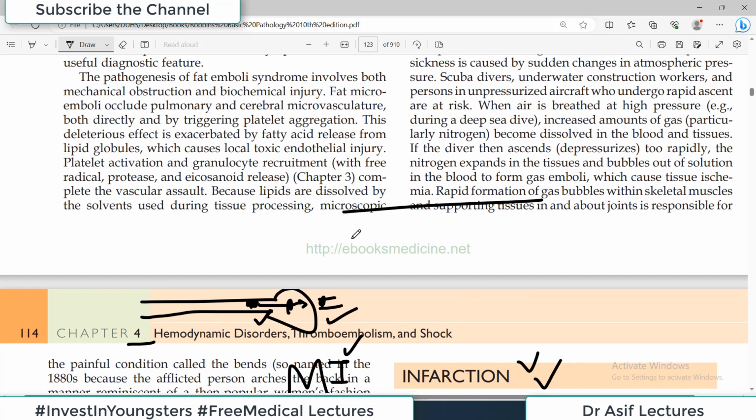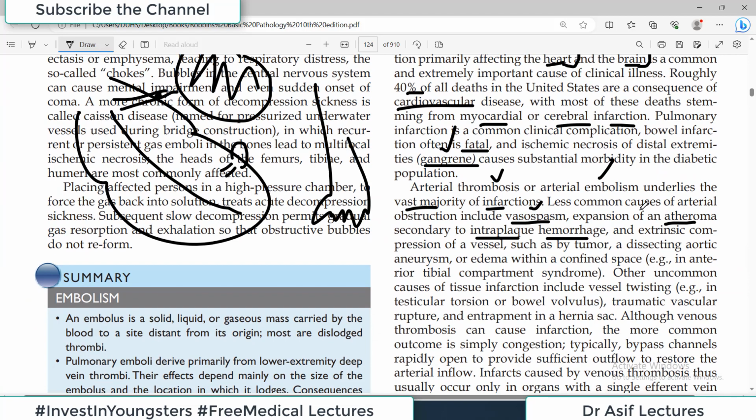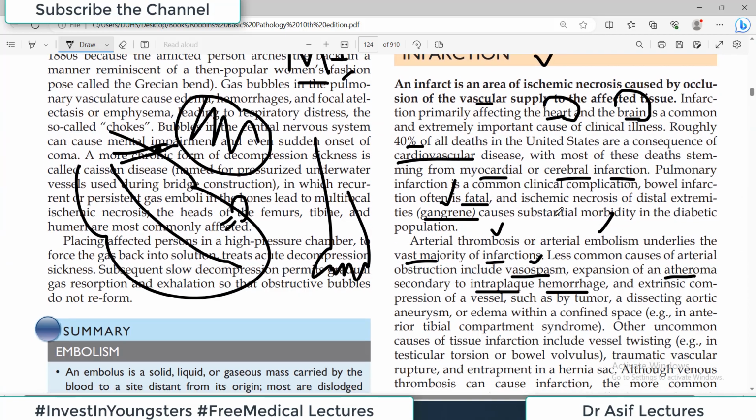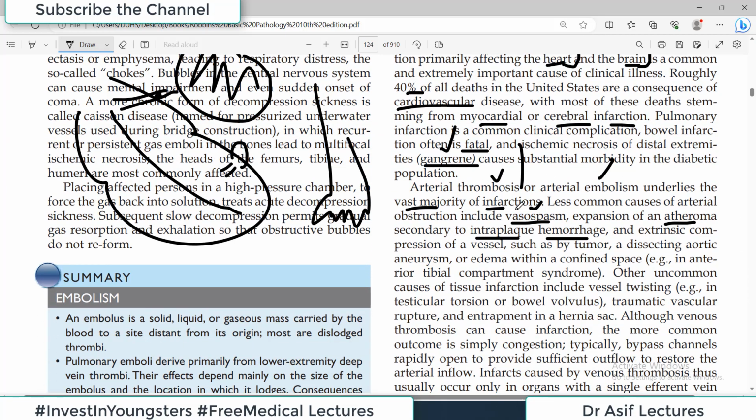एथेरोस्क्लेरोसिस का फिनोमिना ऐसे होता है कि the endothelium के अंदर there is fat deposition and these are called the atheromatous plaque. Sometimes they rupture, ब्लीडिंग होती है इसमें, but that is a less common cause of thrombus formation, या that's a less common cause of occlusion of the blood vessel. The more common causes are thrombosis and embolism.